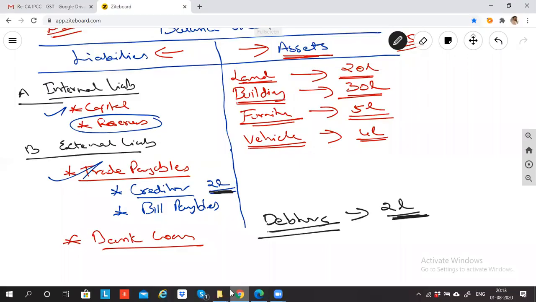Another example. Can I say bank balance? In the bank account, you have a balance of 3 lakh rupees. Can I say bank is something you are owning? Do you own the bank, or is the bank owned by somebody else? In the bank, you can only own an account. You cannot own the bank. Bank is different.